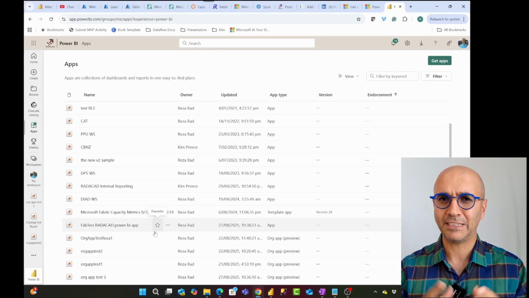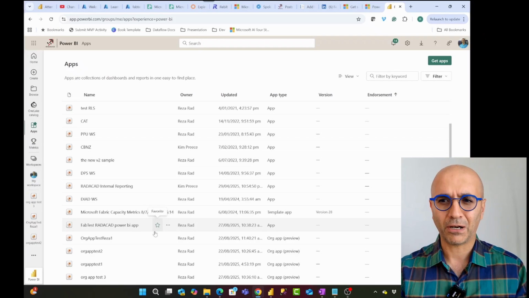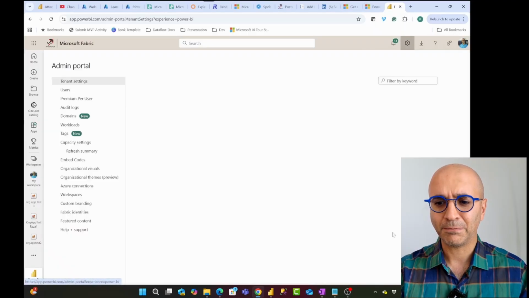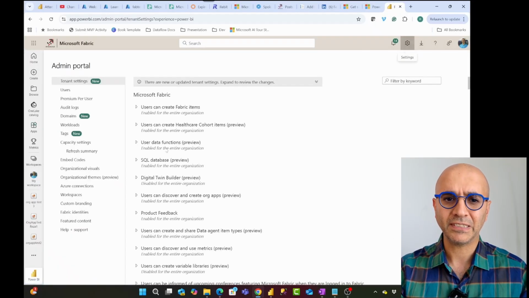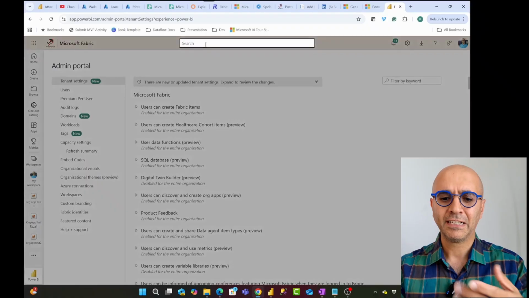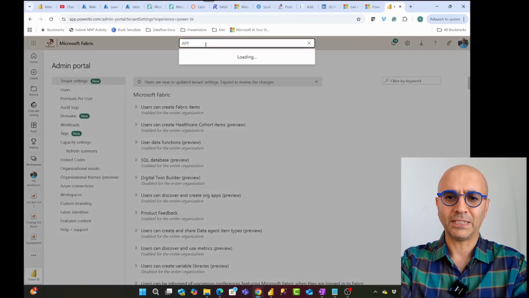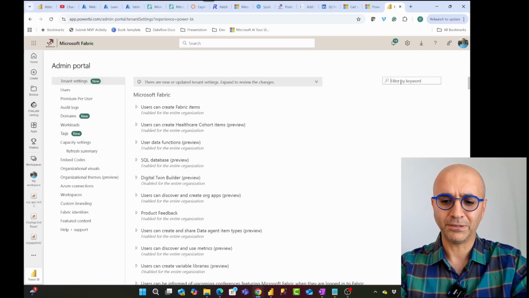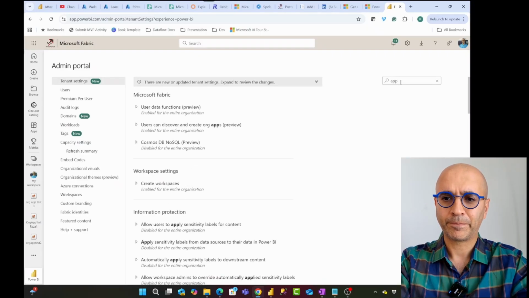Now this process in Power BI app can be automatically done, and that is under setting, admin portal. There is a configuration here that apps get installed automatically. If I search for app, I should be able to find it, or maybe better to search in here.